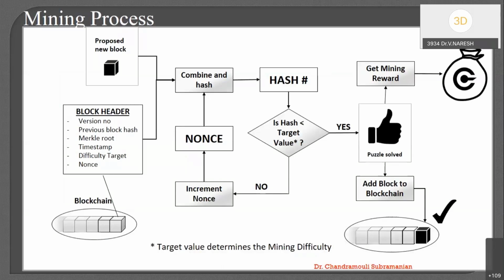Sure, I'll do it. So we know what a block is, and we know the content of the block. The content of the block is given as an input to the hashing algorithm, as we talked about in the previous slide. The whole block is given as an input, and in turn we get a hash. Whenever I want to add a new block, I also need to convert that new block into a hash.